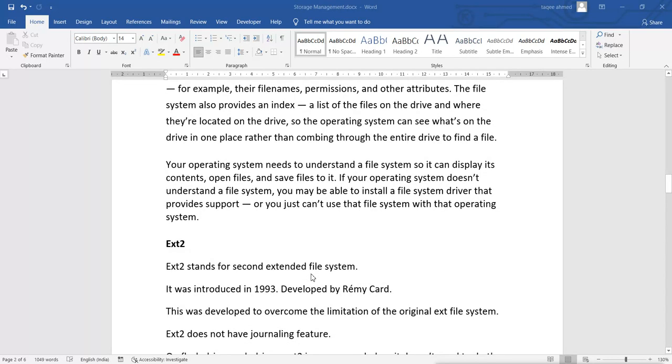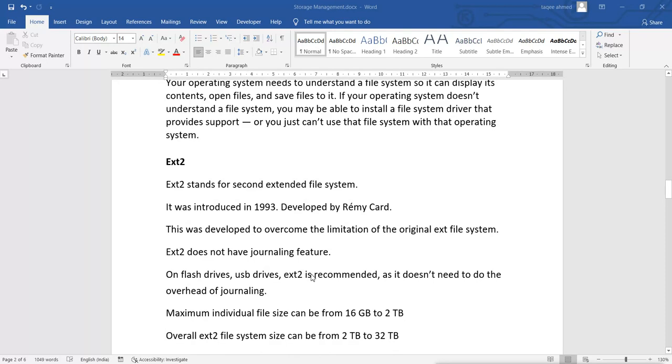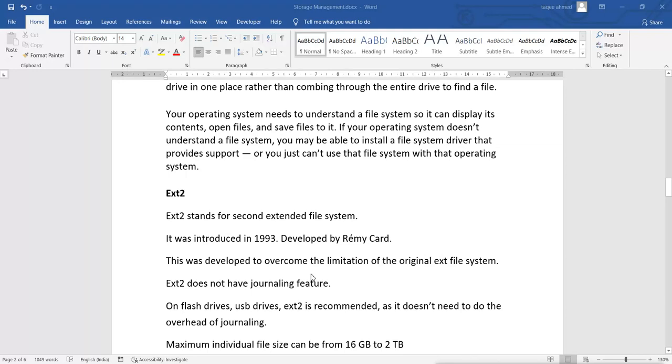So a file system is a must for every storage device, whether you are using a hard disk, a CD or DVD, or a flash drive. In old days everyone was using FAT, but now Windows is using NTFS, and Linux is using the extended file system.